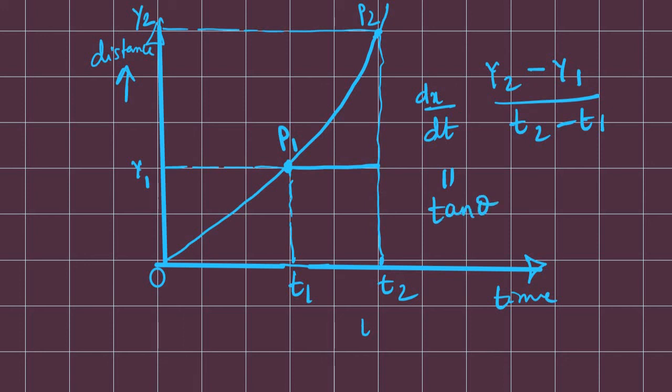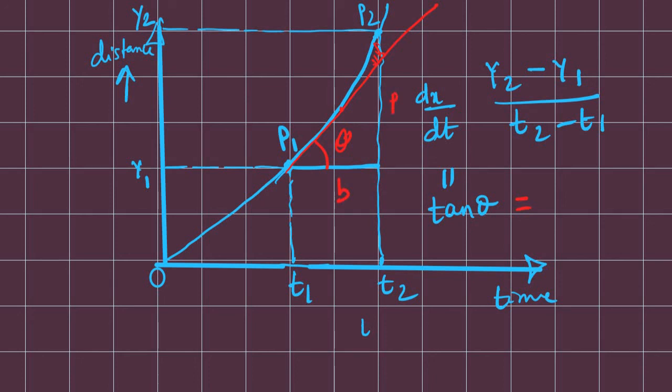tan theta of this triangle shape. Why? Because I am drawing a tangent here. Let me draw it in red color so you can see. Let me draw a tangent over here, which will only touch one point in this particular curve, and if I am thinking it is instant, it is very small, then I will ignore this part. I will think of this angle as theta. So tan theta will be actually perpendicular by base.